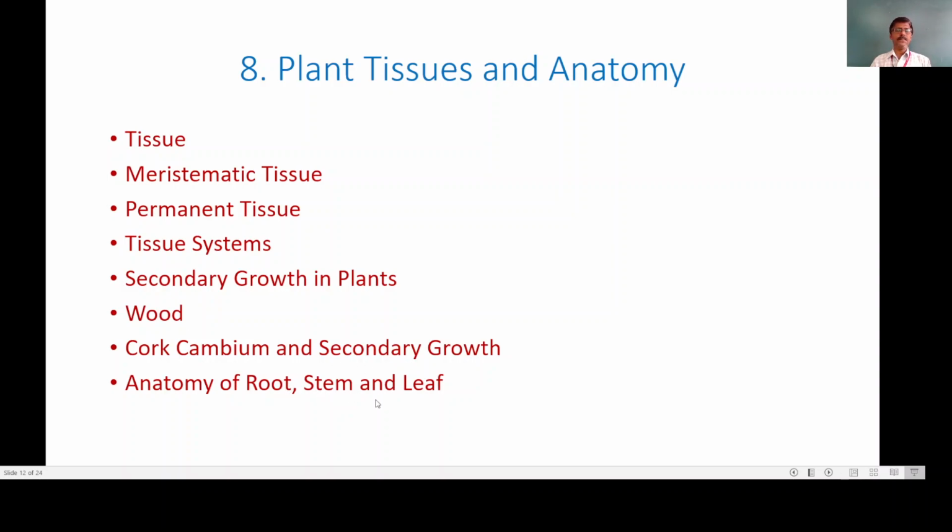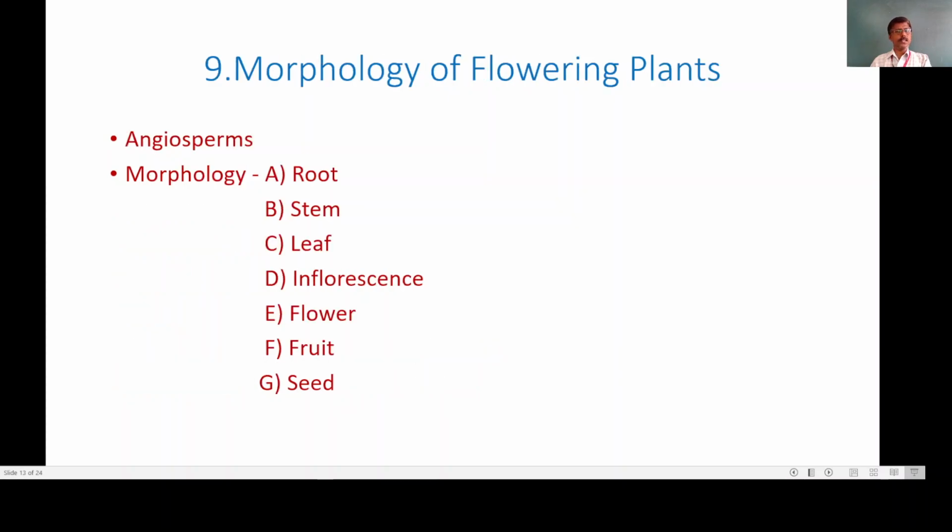All of you know that when we consider a plant, it is mainly formed from three structures: the root, stem and leaf. And we are going to study in detail the plant tissues and the structure of plants in this topic. Now moving towards the next slide.